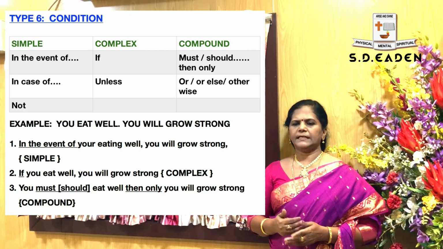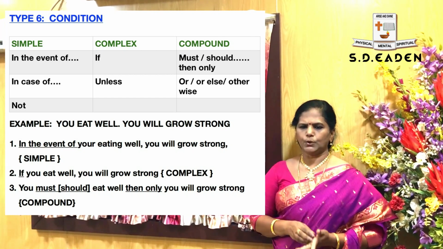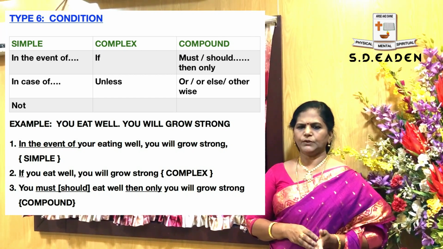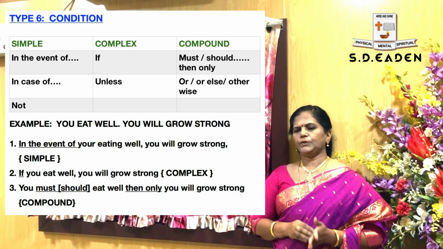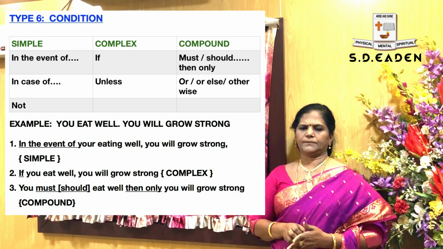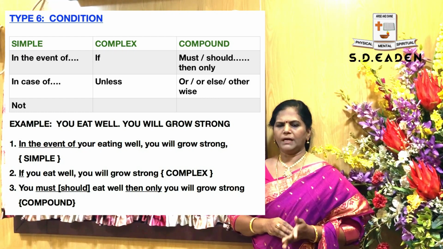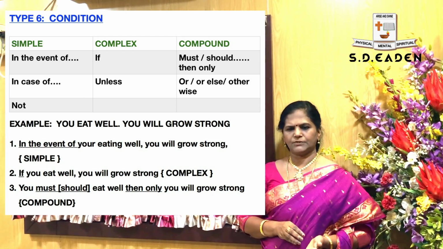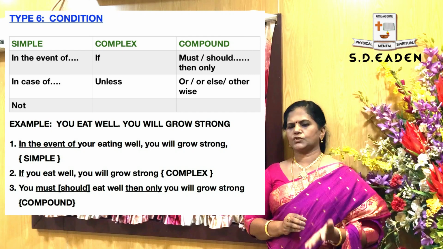The second, complex: if you eat well, you will grow strong. You are applying if in complex. And compound: you must eat well, or you should eat well, then only you will grow strong.